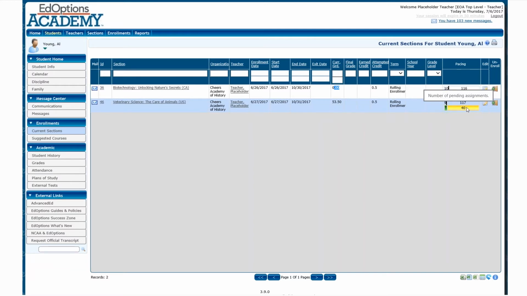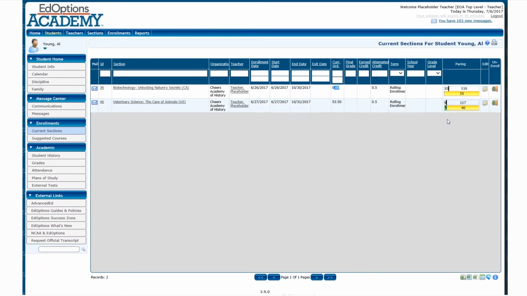So my goal as a teacher, as I'm looking at pacing and progress, is to make sure that the black bar, which is the percentage of time in the course where we are today, obviously we're only 9 days in, so the bar is going to be far over to the left. But my goal as a teacher is to make sure that the black bar and the green shading are as close together as possible.